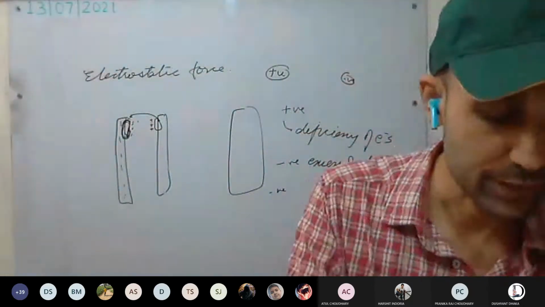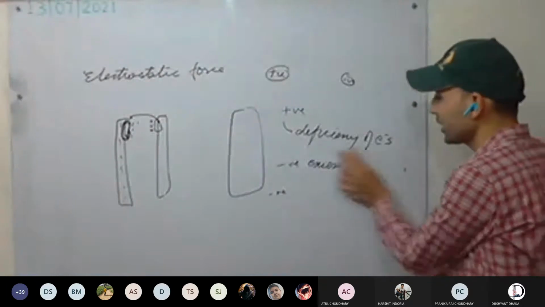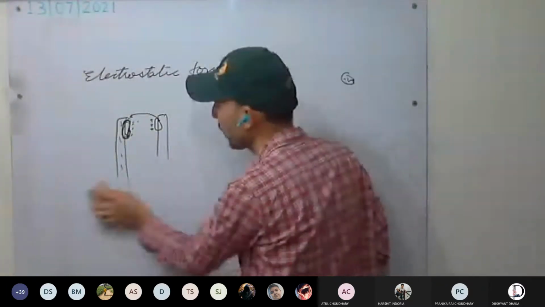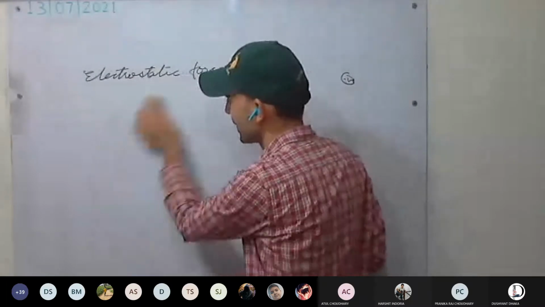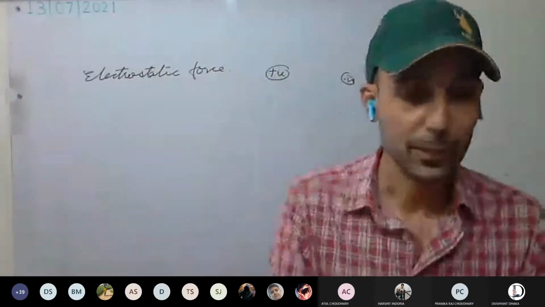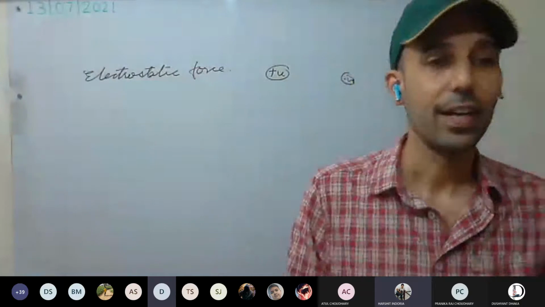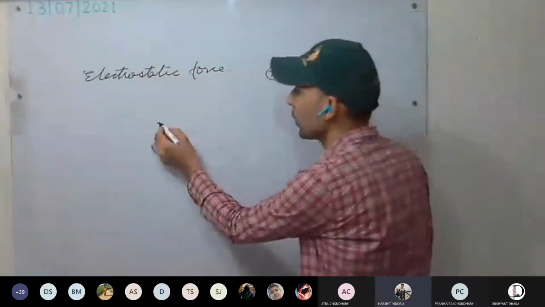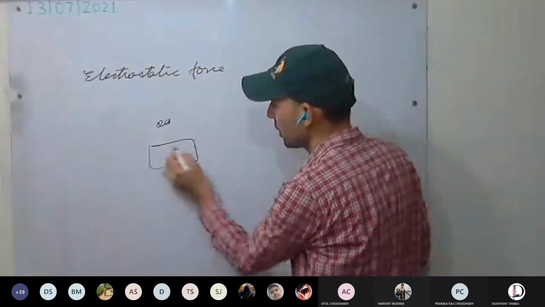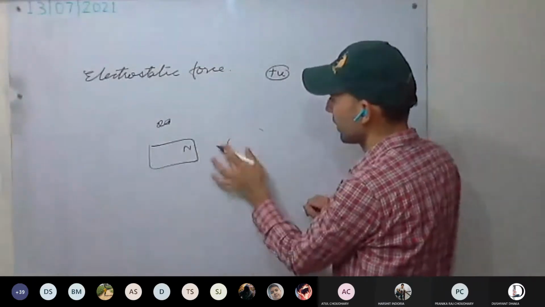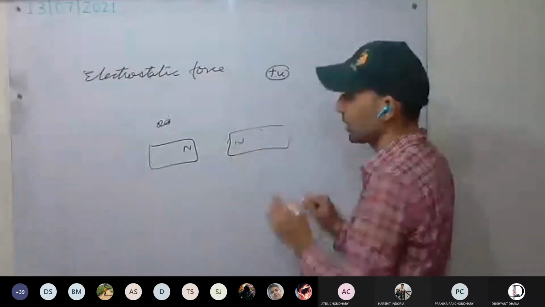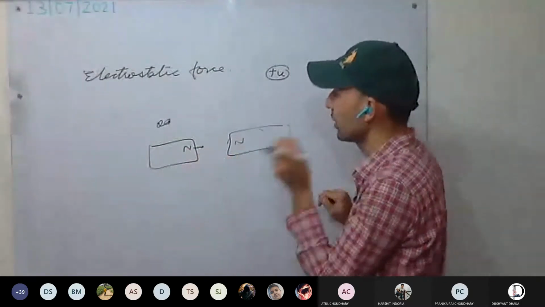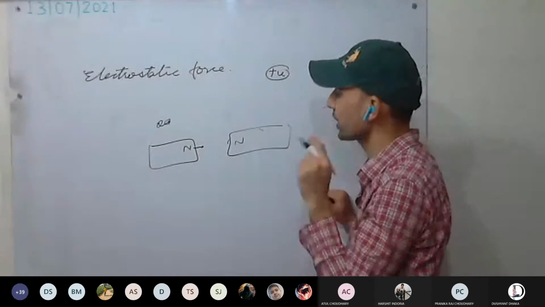Okay. Now magnetic force. Magnetic force we already studied. That is, same poles repel and opposite poles attract. So same poles, like North Pole and North Pole, they will repel. So see here you can see the force direction. Electrostatic forces are there as well.